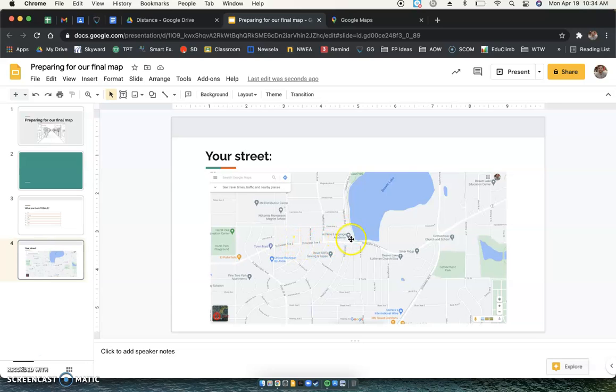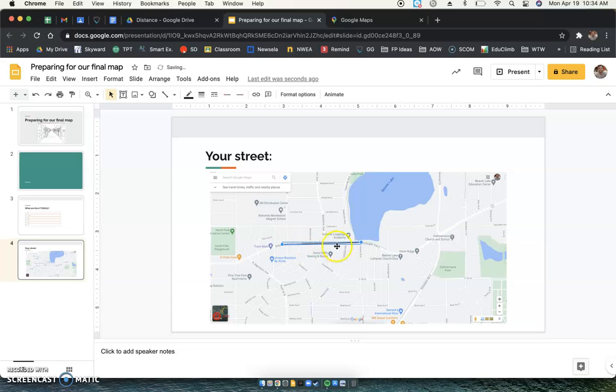What I'm going to do is just do one for Achieve, for our school, okay? And the street that I'm going to use is Stillwater right here that goes in front of the school. And so what I'm going to do is take a line, okay? It's pretty easy to draw. You're going to do the same thing. You're going to draw a line down the street that you're going to pick. That's going to be the middle of your street on your map, okay?